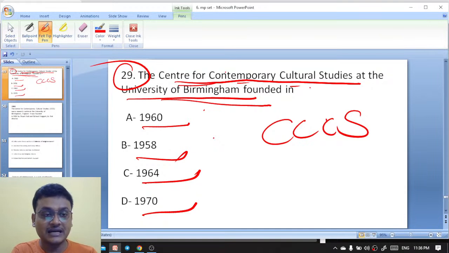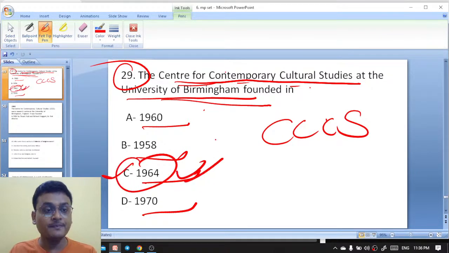Centre for Contemporary Cultural Studies at the University of Birmingham, founded in 1964. Excellent, Rob, it is 1964. Centre for Contemporary Cultural Studies at the University of Birmingham, founded in 1964.